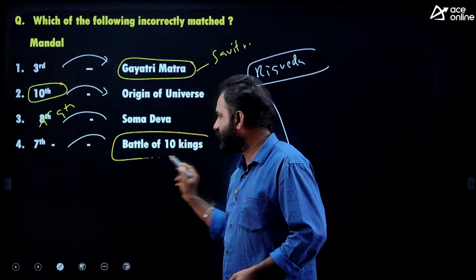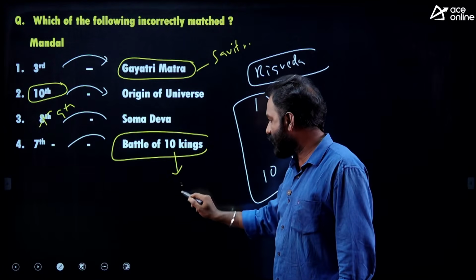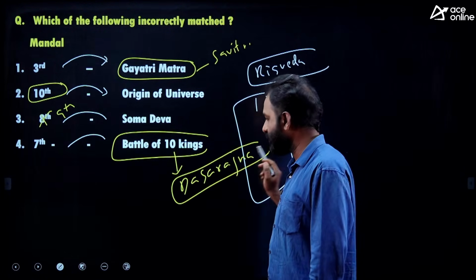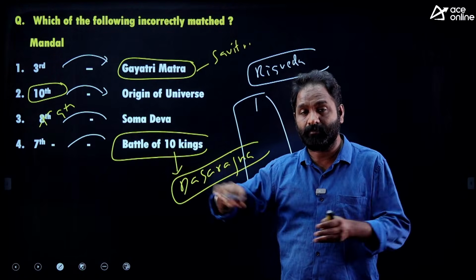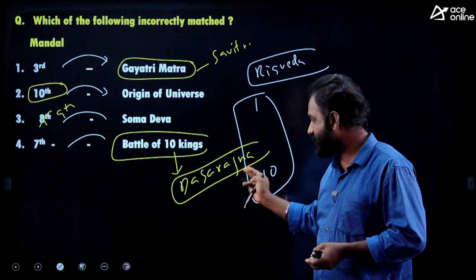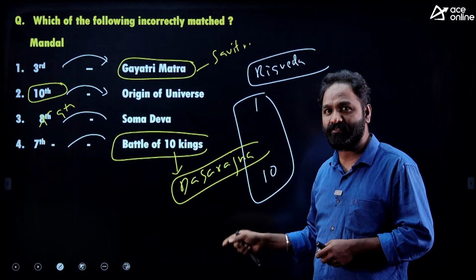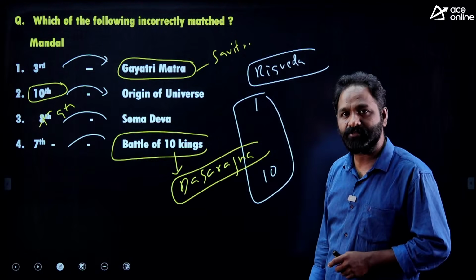And the battle of 10 kings, did you remember? 7th mandala, battle of 10 kings. We call it Dasarajna. Dasarajna is nothing but the battle of 10 kings. One side is the Bharata tribe, other side is the Puru tribe. Battle of Dasarajna, okay? Right? So on the banks of which river did the battle of Dasarajna happen? Comment. Battle of 10 kings.